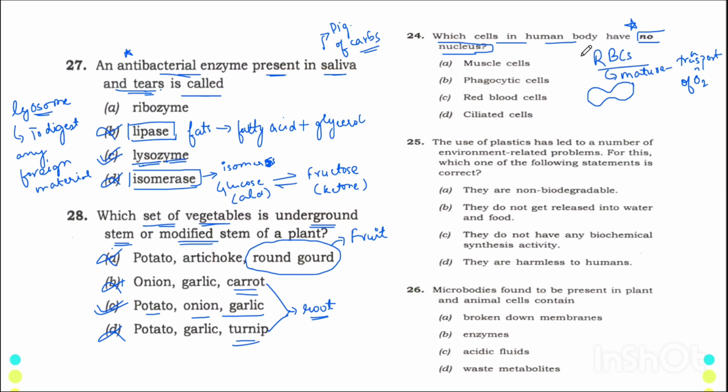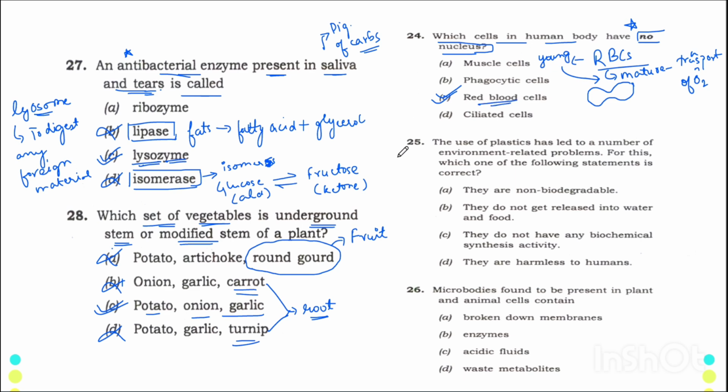That means the young RBCs have a nucleus, and as soon as they mature, because of their primary function of transportation of O2, they have to increase the surface area for binding. That's why the nucleus is vanished from the mature RBCs. The answer to this question is RBCs.